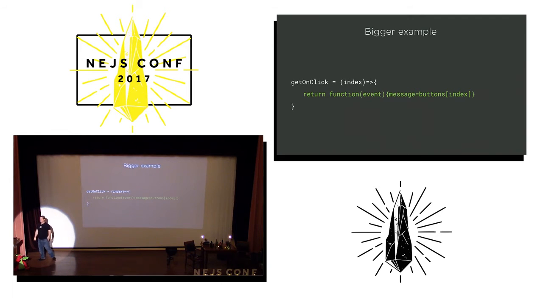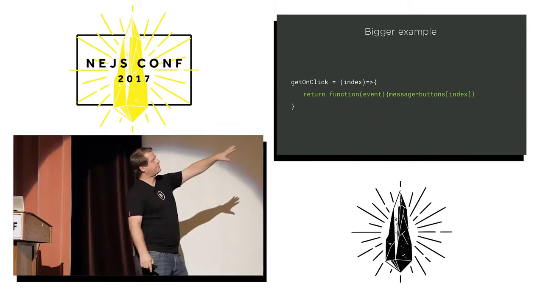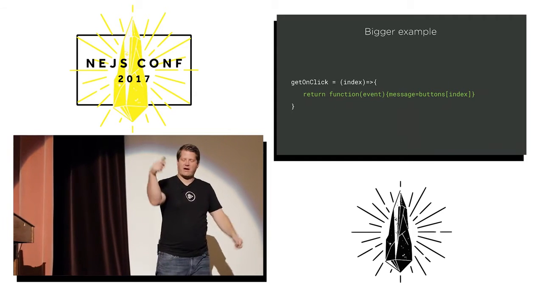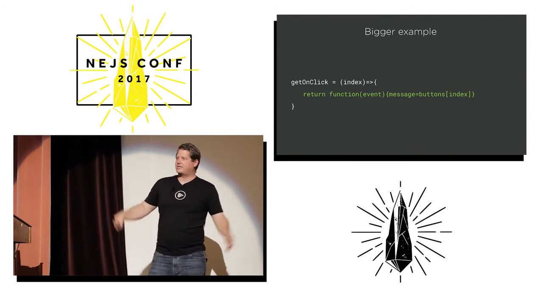Index. So index comes back as part of it. Okay, so that probably didn't help you at all, but that's my explanation of what closures are. So now, on that onClick event, I'm creating a new function. You can get into performance conversations. I don't care. This is easier, so this is what I'm doing. Now every time I click the button, I get exactly what I want.